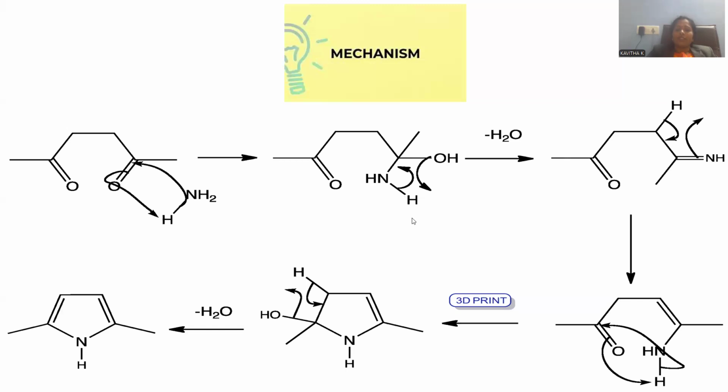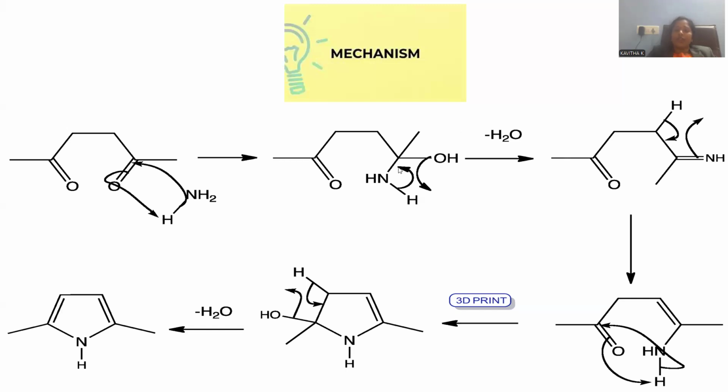Whenever H positive is taken out, there is subsequent removal of hydroxide along with the bond pair electrons as OH minus. OH minus binds with the H positive, giving rise to water. This is called dehydration. Removal of water is called dehydration.